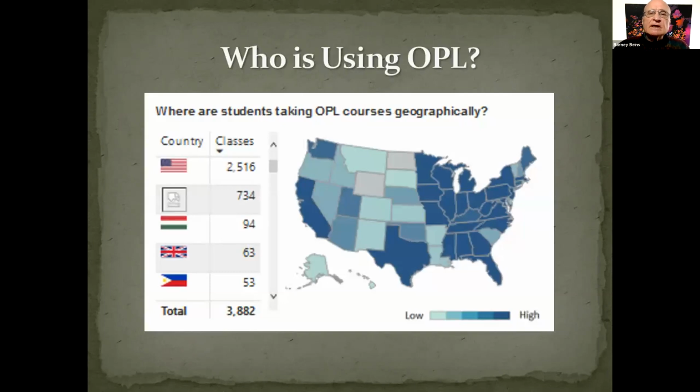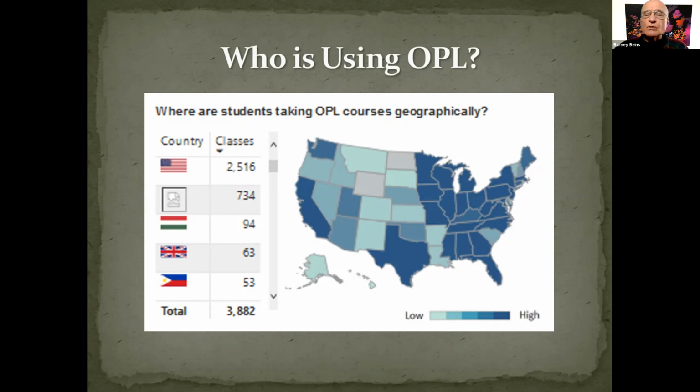So who is using Opal? Well, as you can see from this illustration here, since the beginning of the academic year, there have been 2,500 classes involved, and you can see the distribution across the states, with the dark blue representing the highest usage, light blue, lesser usage.